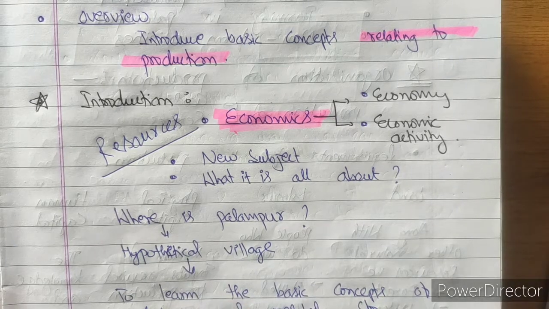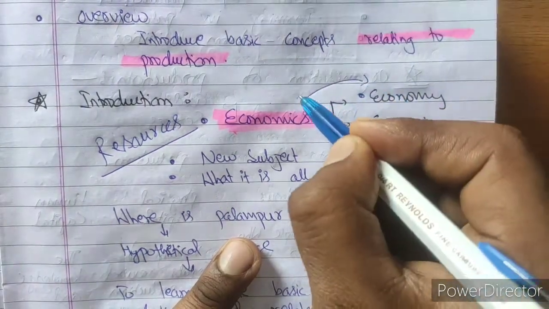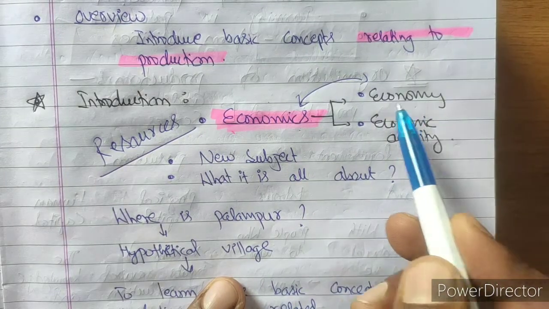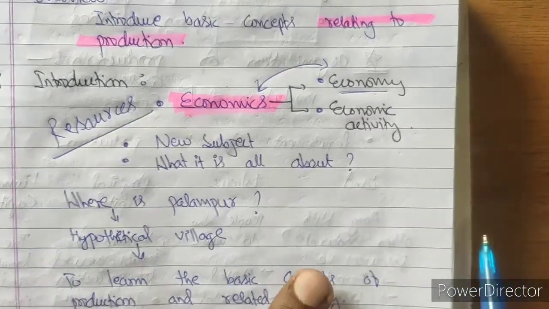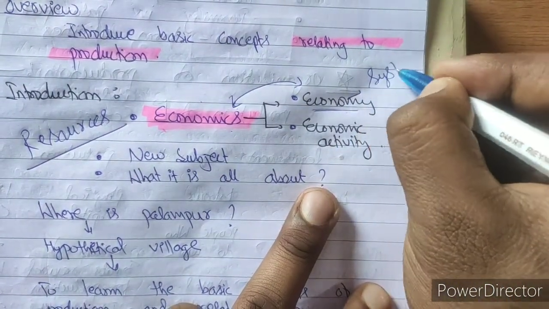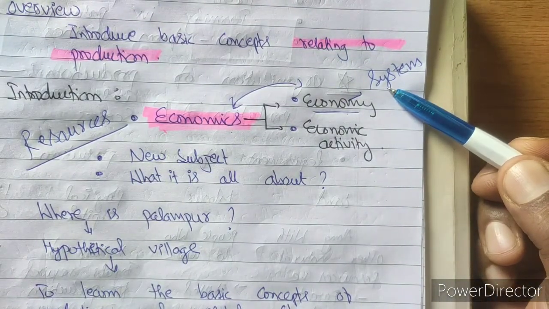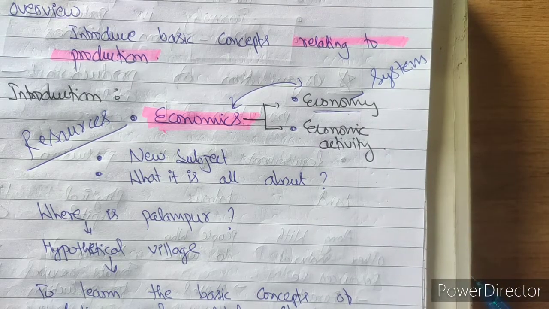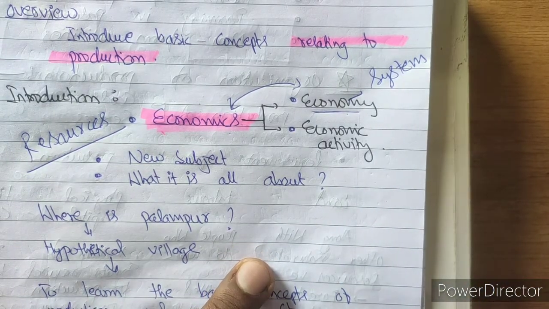So economics is a subject which studies money and resources to satisfy unlimited human wants. Now there is a difference between the word economics and the word economy. They are different, they are not the same. Economics is a subject, whereas economy is the country's. When we talk about economy, it's a system. Economy is a system which provides working opportunity and working environment so as to earn a livelihood. Like India is an economy, the Indian economy, the French economy. In this way, economy is a system which provides work through which we earn a livelihood.